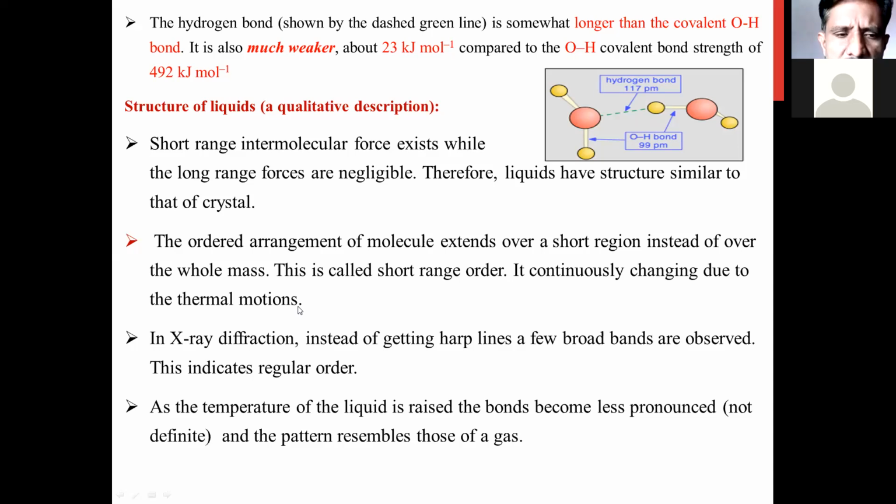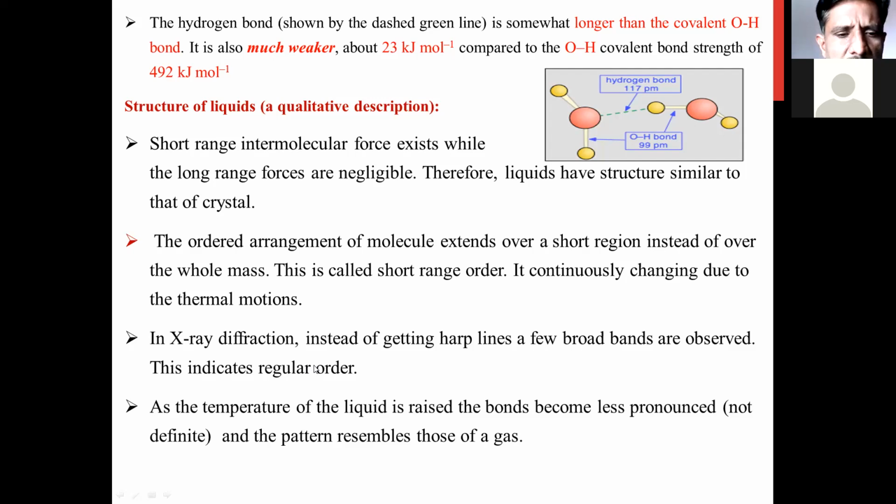If you increase or decrease the temperature, the range of the molecular order may change. This short range order of the liquid phase is changeable by changing the temperature, which means it is sensitive to thermal motions. Now how can we check this?